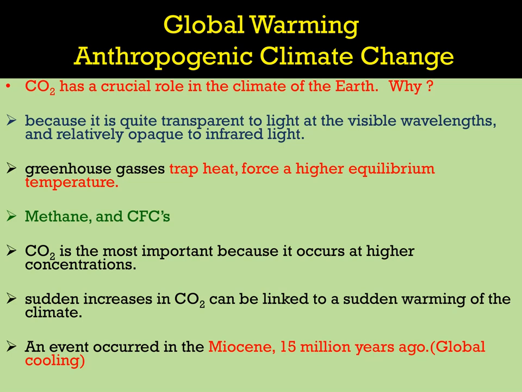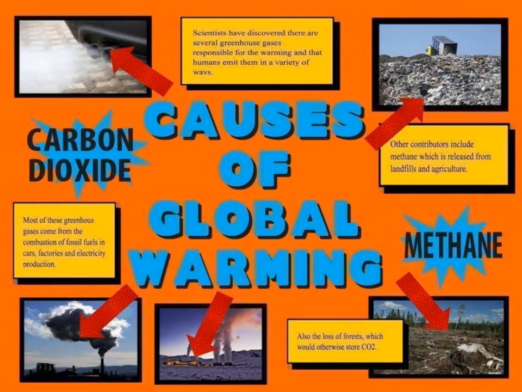Sudden increases in carbon dioxide within the atmosphere can be linked to a sudden warming of the climate. An event occurred in the Miocene, 15 million years ago, that is known as global cooling. Here in this picture, you can observe the causes of global warming. Greenhouse gases are responsible for global warming, and humans emit them in a variety of ways. Most of the greenhouse gases come from the combustion of fossil fuels in cars, factories, and electricity production.